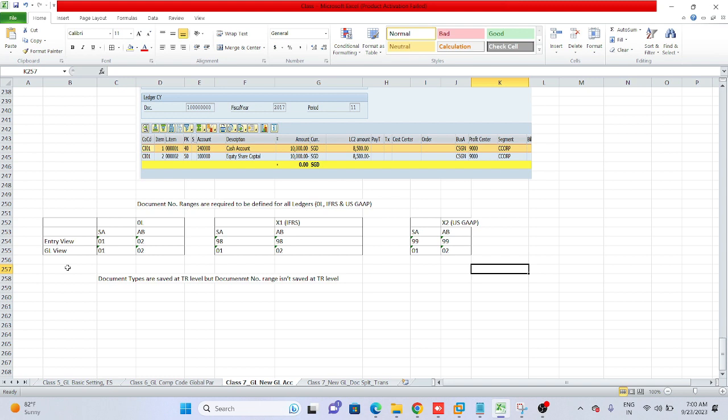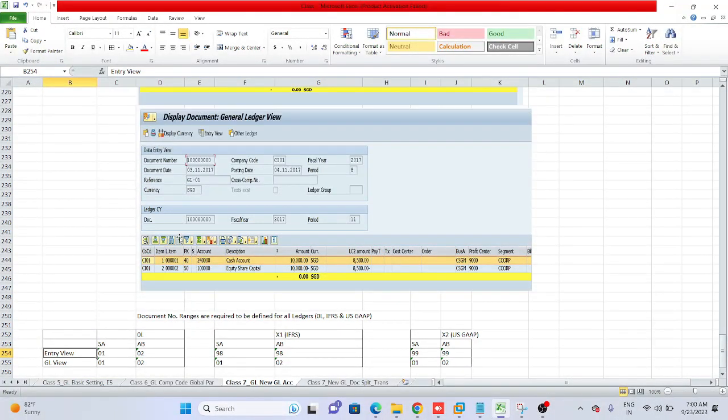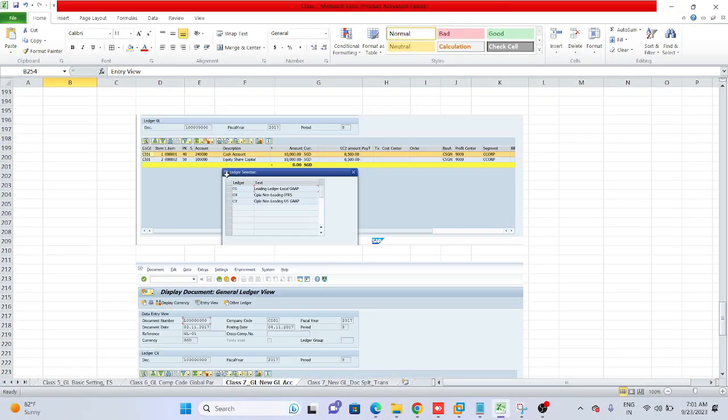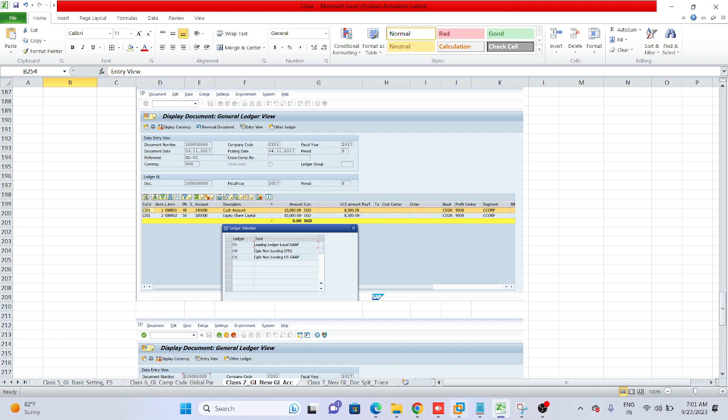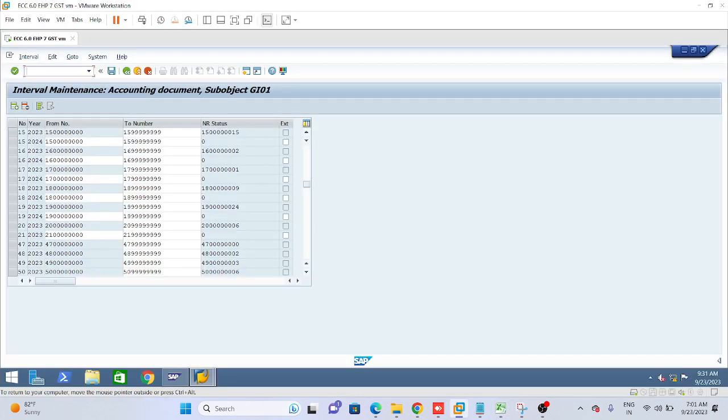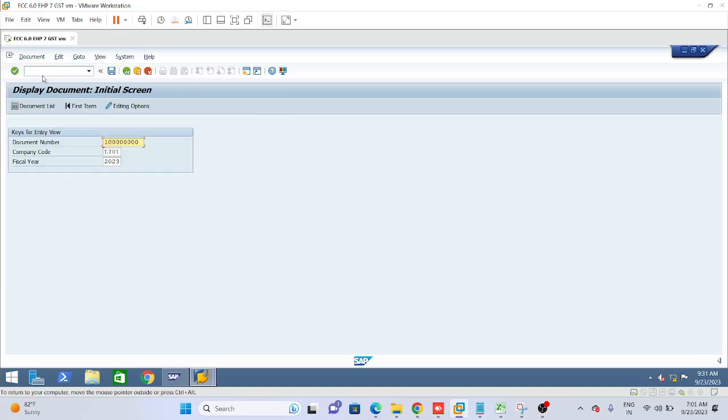In the new GL accounting concept, document types have two views; earlier it was only one view, the entry view. Entry view means whatever parameters business users give, the system will show only that much. Let me open one posted document, one journal entry, in FB03. I'm just showing you this posted document. Suppose this is the document.